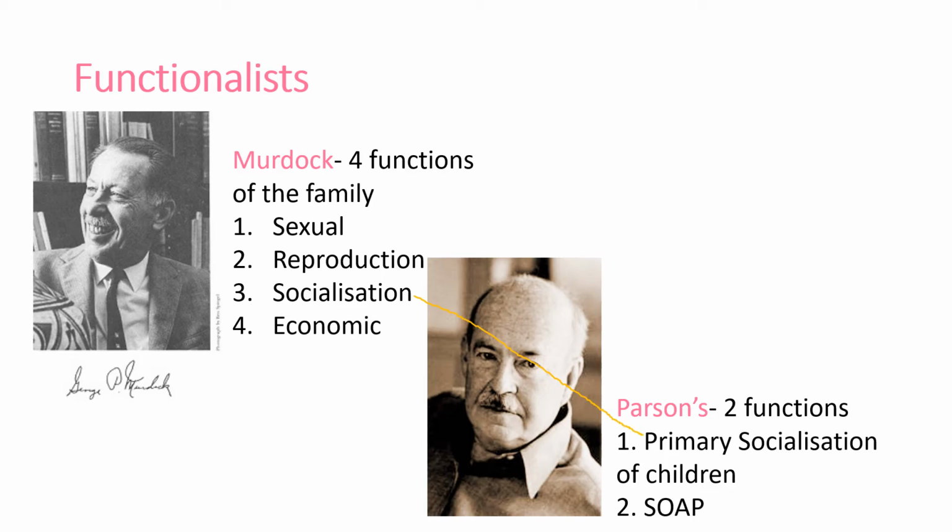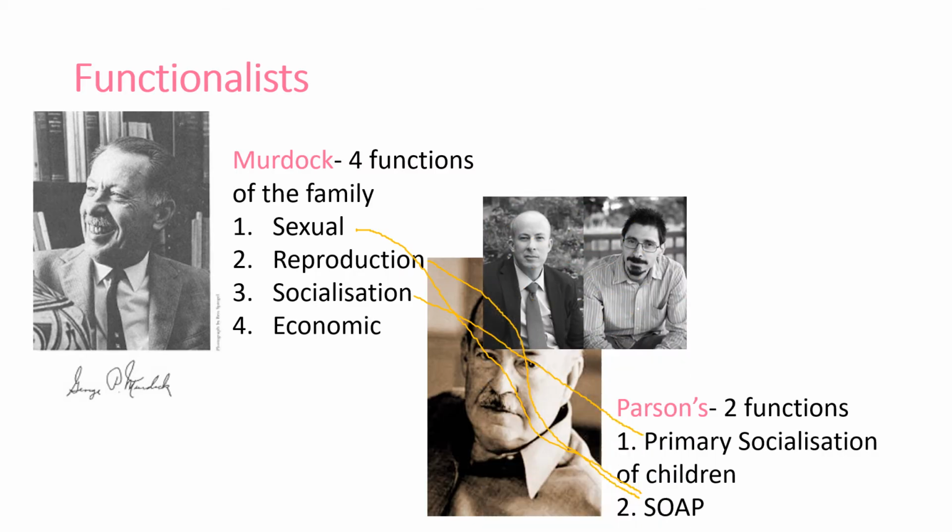The other difference, he talks about SOAP, which is the stabilization of adult personalities. It helps adults' personalities regulate. Now that's emotional well-being, that's stress release, that's helping them maintain their role in society. And there is an overlap again with Murdoch. So with the sexual function, the reproduction, this is part of the regulation of adult personalities. But Parsons highlights this as the warm bath theory. So women act as a source of stability for men. So soap goes in the warm bath, and women are the warm bath, and they de-stress men. One of the main criticisms of what Parsons brings to the table.